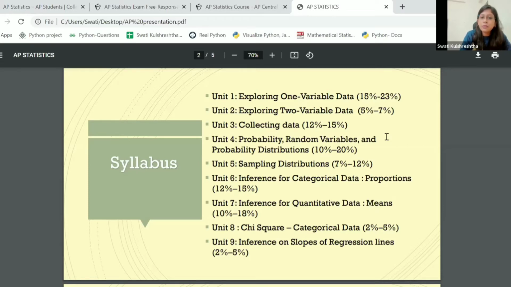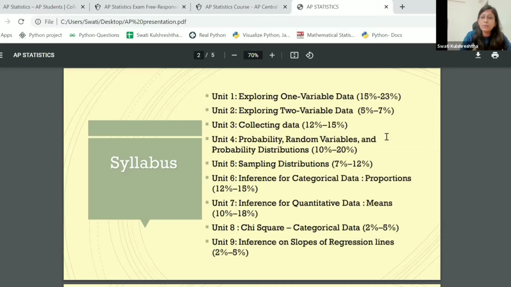The second topic would be exploring two variable data. What is two variable data? Let's say I was interested in the math score, but I also had a physics score with that, right? I may have a question in mind: if I'm doing well in math, do I also do well in physics? So I'm trying to correlate two variables.